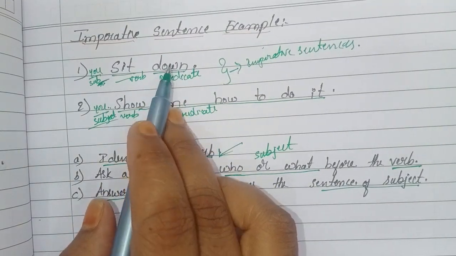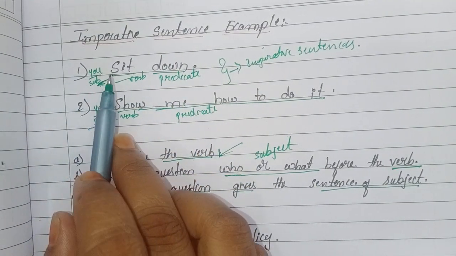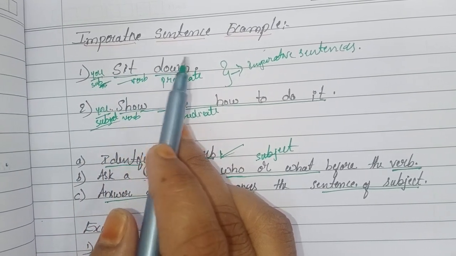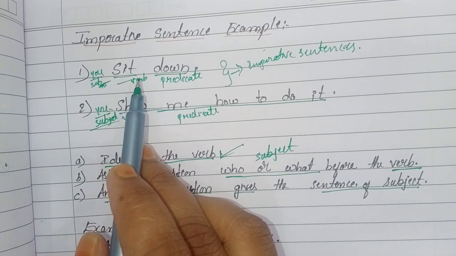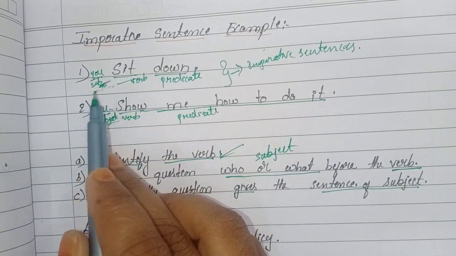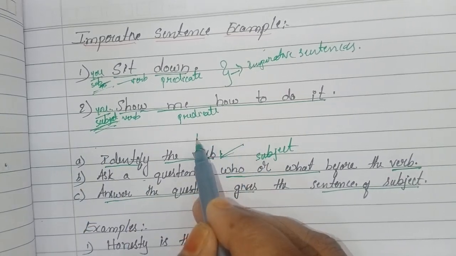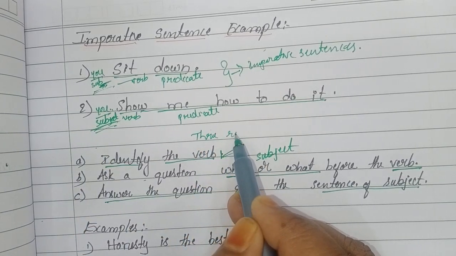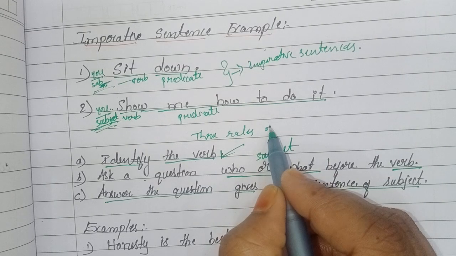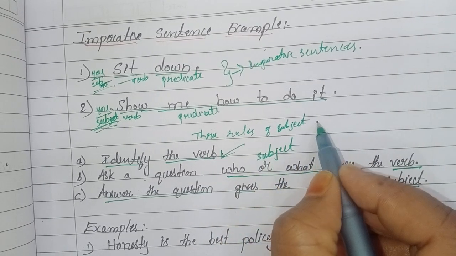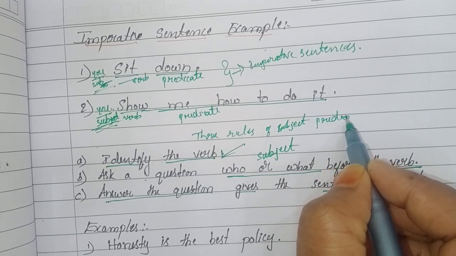These two are the imperative sentences. Example, sit down. In this sentence, if someone asks you what is the subject and predicate, here you is the subject. These three are the rules to find out the subject and predicate.